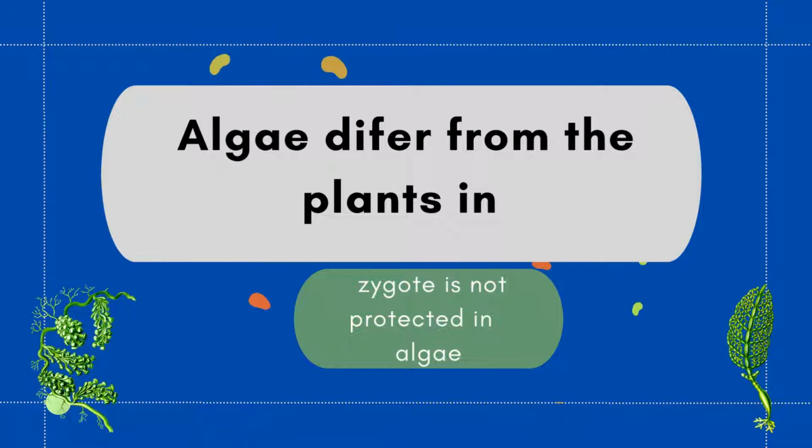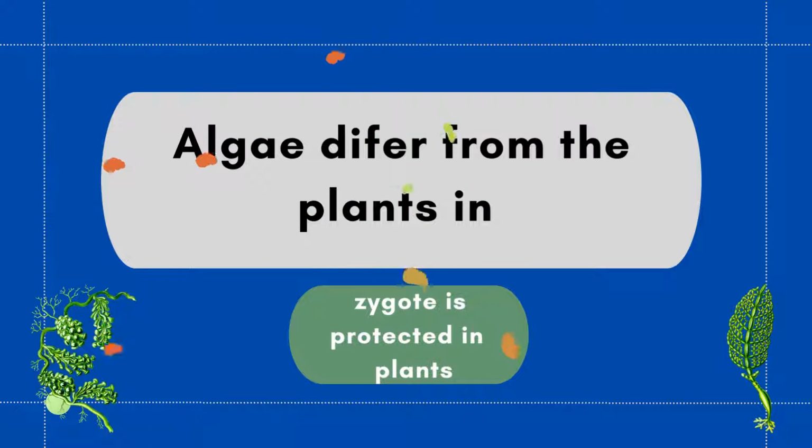Algae differ from the plants in their sex organ, which are unicellular, and the zygote is not protected by the parent body. But in plant, the zygote is protected by parent body. A plant zygote, on the other hand, grows into a multicellular embryo that is protected by parental tissue.